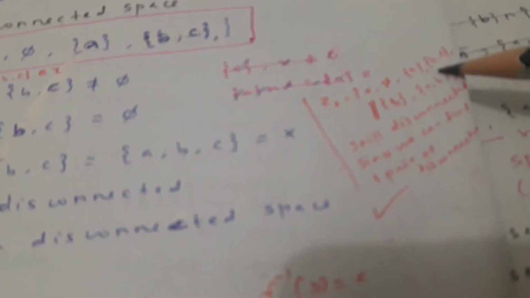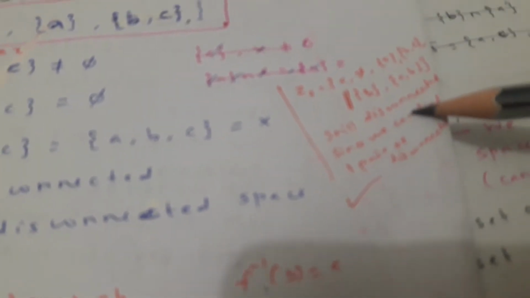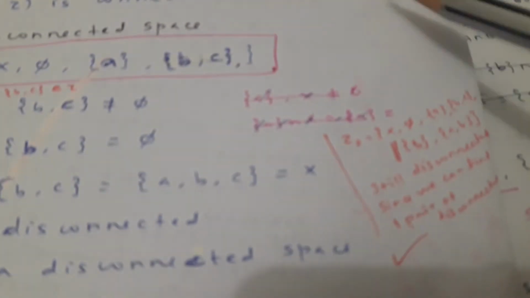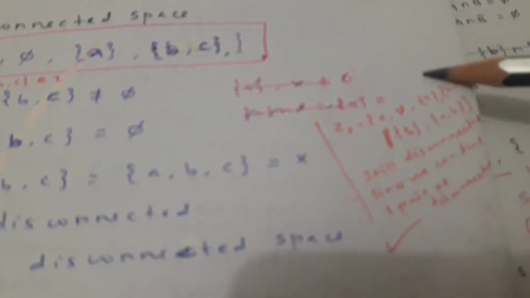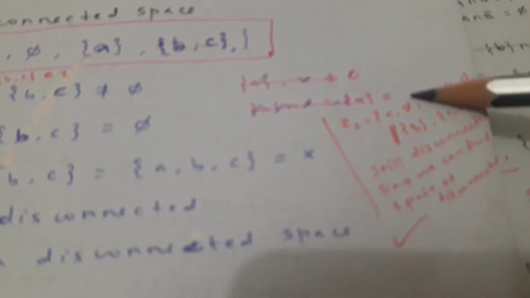If you have more sets also, we can conclude that it is disconnected. Why? Because we already found two. Including these two, if you find any other subsets also, as long as it is a topology, it is a disconnected one as well.